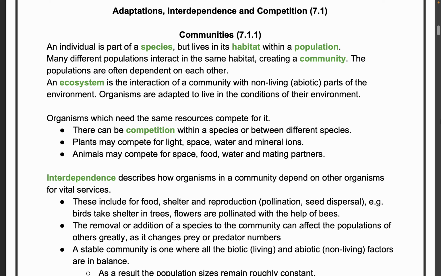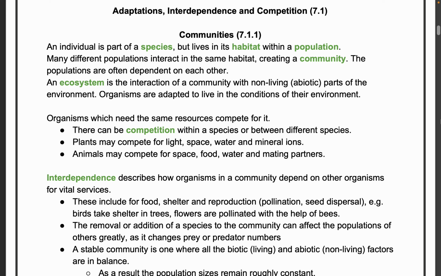So the new words we have learned here are species, for example, human species; habitat, for example, the country we are living in; and population. Community is the one where many populations like horses, fishes, everything join together. Ecosystem is community with non-living things also. So slowly we are increasing the inclusion of other things.